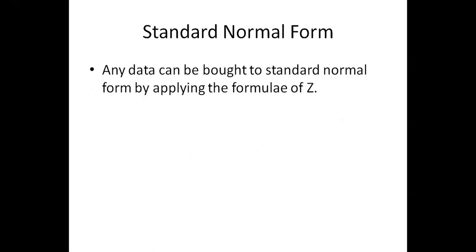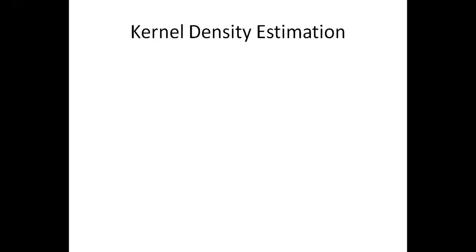Now the one thing that should be very clear is that any data can be brought to standard normal form by applying the Z formula. The value for Z is x minus mu divided by the standard deviation. Given the data, I can't directly do any statistical analysis or data analysis. Convert it to standard normal form, remove the outliers, then start giving the assumptions and outcomes of the data.